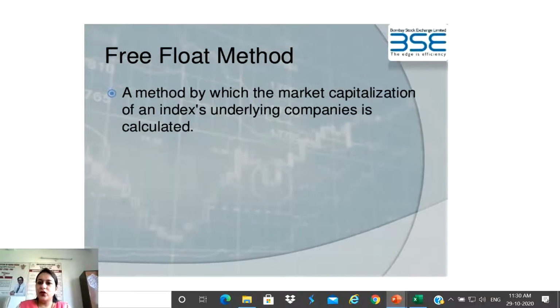Now, the free float method is the method by which the market capitalization of an index's underlying companies, meaning the 30 companies, is calculated.